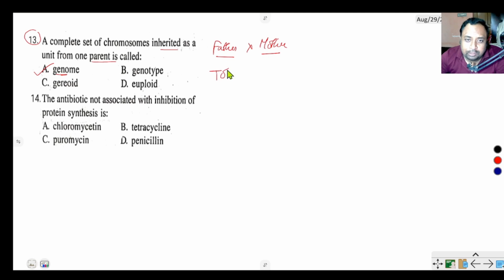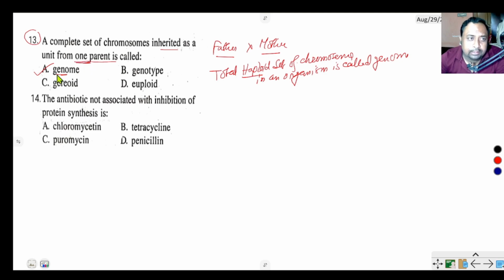Total haploid set of chromosomes in an organism is called genome. Okay, haploid set, that is from one parent, this is called genome.